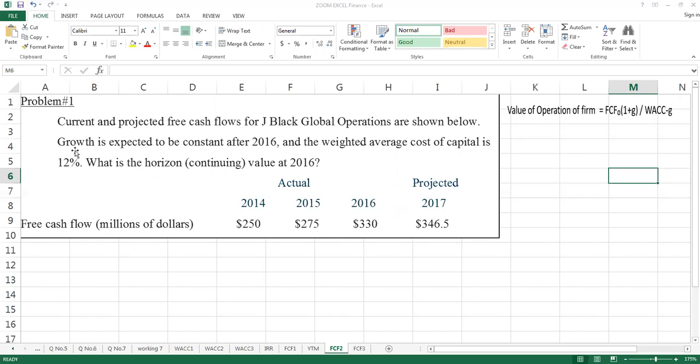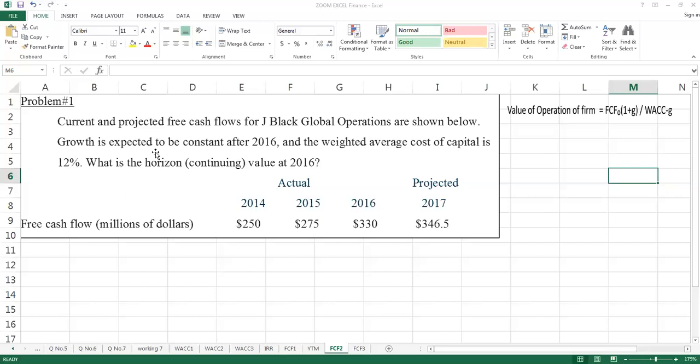In the question, in the second line: growth is expected to be constant after 2016. Student, this line is important in the question. In previous lectures, we discussed two kinds of situation. The one when the firm has no growth in their free cash flow, and the second approach when the firm has constant growth. That was also easy to apply the formula and calculate the value of operation.